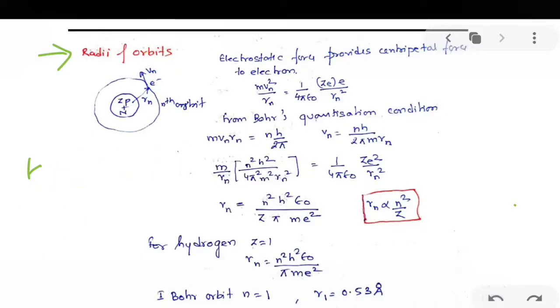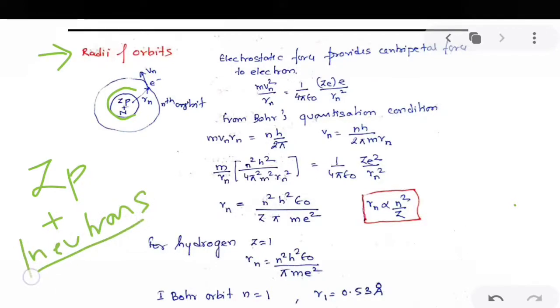So here we have an atom. This is the nucleus. The nucleus has Z protons. It also has neutrons, but neutrons don't carry any charge, so in this calculation they will not come into the picture.